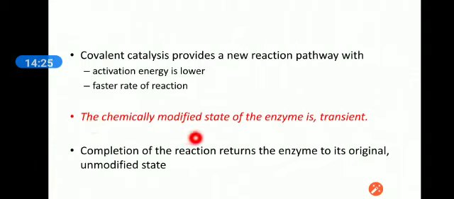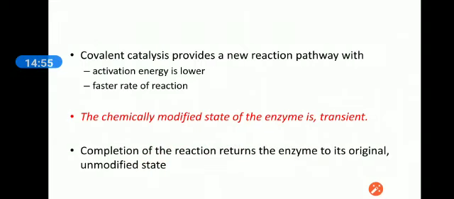The chemically modified state of the enzyme is transient. This covalent interaction with the substrate is transient, and at the end of the reaction we achieve the enzyme unchanged. Completion of the reaction returns the enzyme to its original unmodified state.